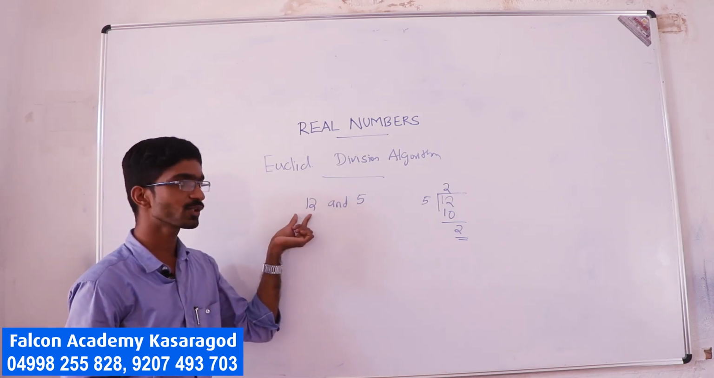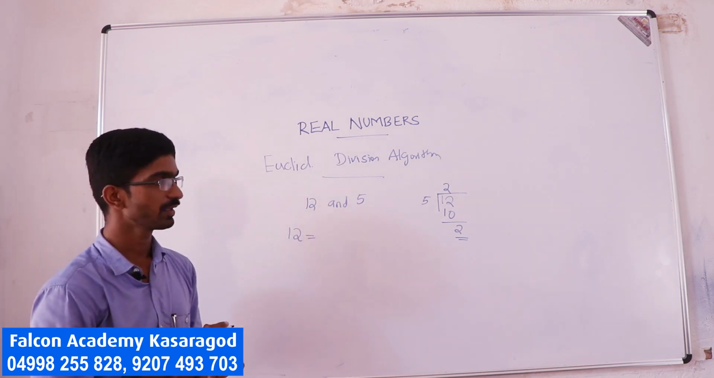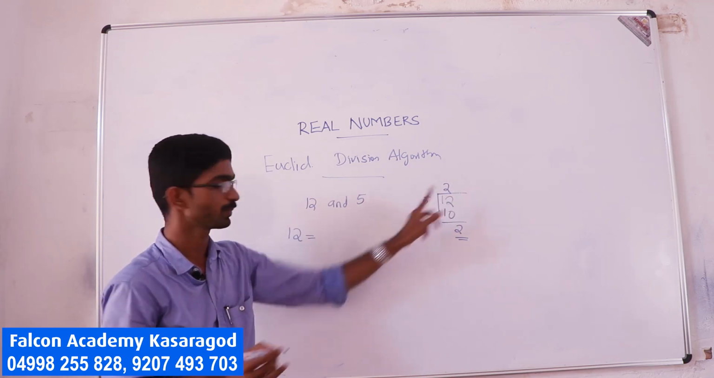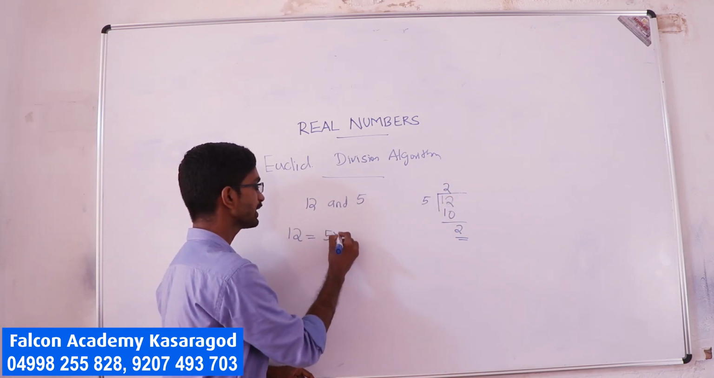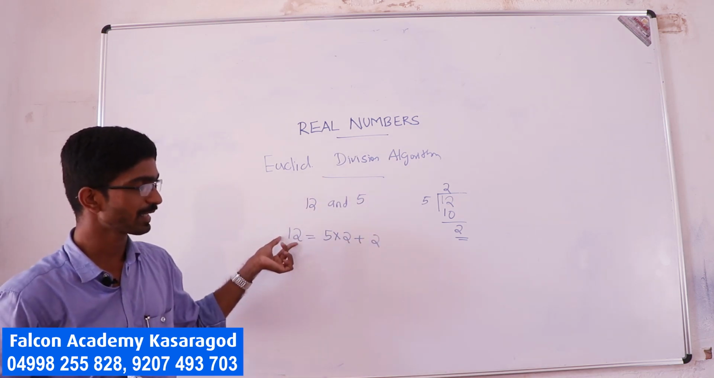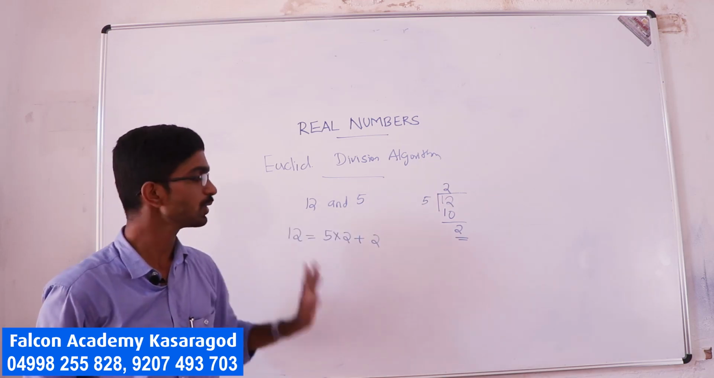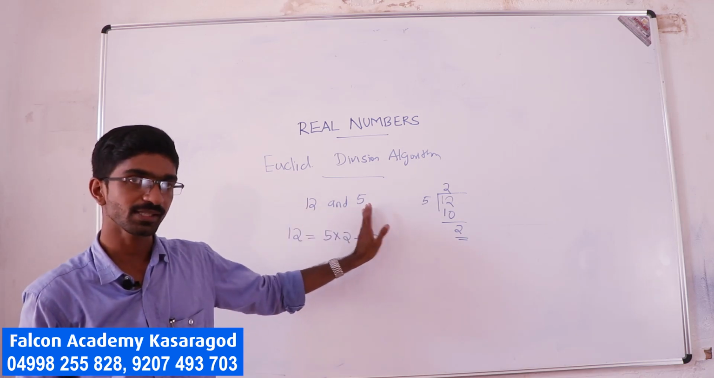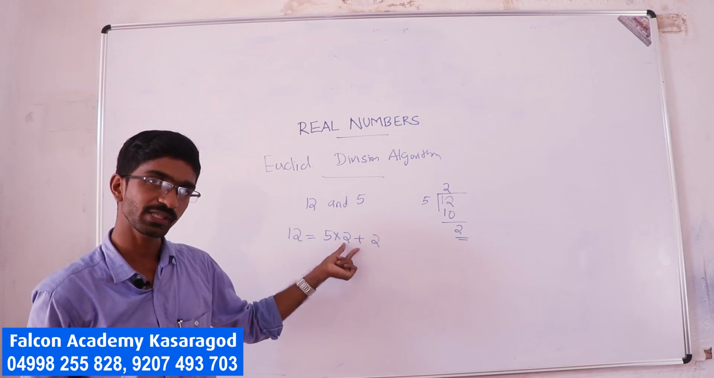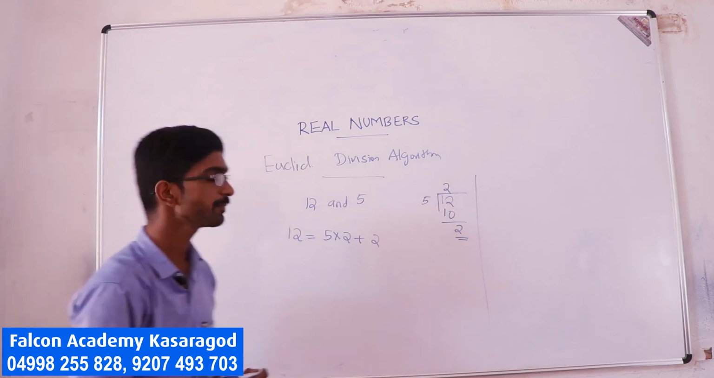So I can write this 12 using this 5 and this 2: 5 into 2 plus 2. Very clear, no? 12 can be written as 5 into 2 plus the remainder 2. So given any two numbers, I can write the largest number as the smallest number into something plus some number. Take one more example for clarification.